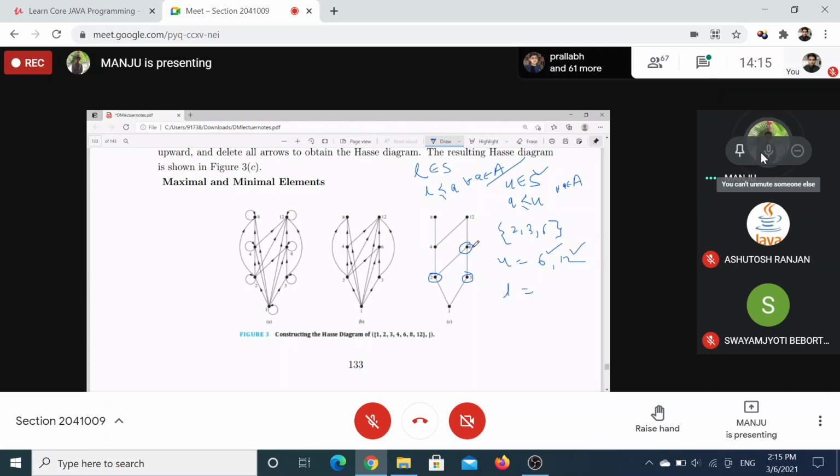Understood now? Yes, ma'am. What about the lower bound of this set? 1. Anything else? What about 2 and 3?